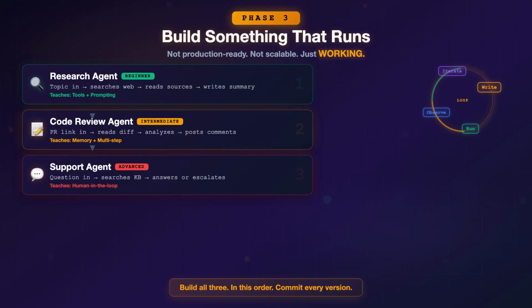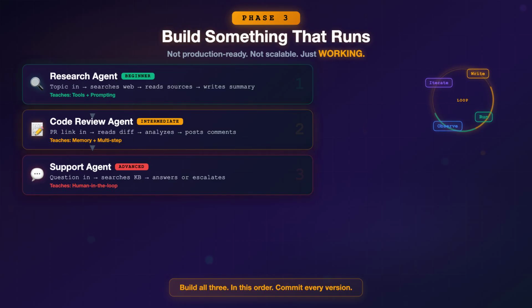You'll learn how to give an agent access to a search API and how to structure its output. Project 2, a code review agent. Point it at a GitHub pull request. It reads the diff, analyzes the changes, and posts review comments. This teaches you memory and multi-step reasoning. The agent needs to understand context across multiple files.